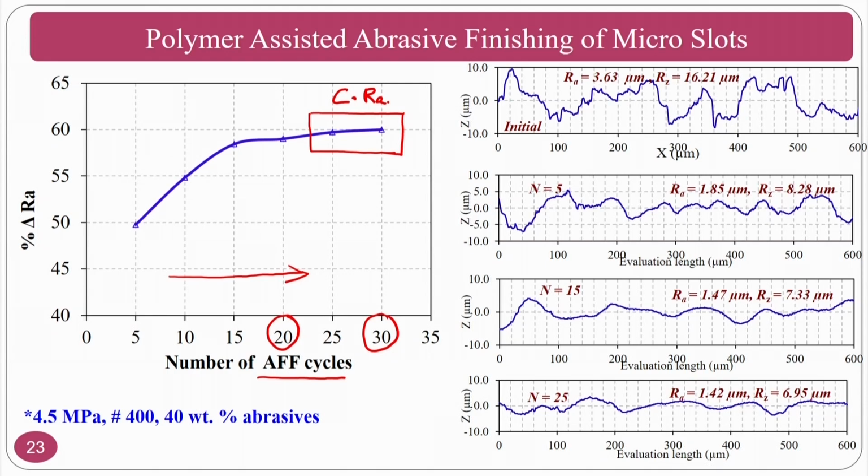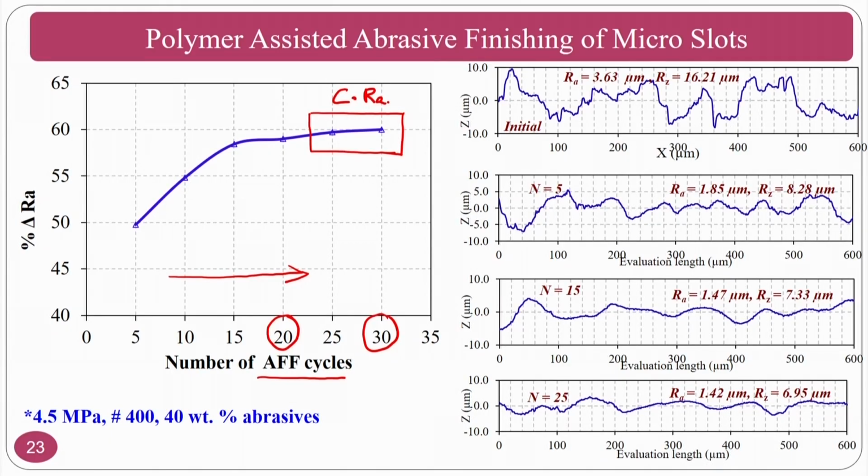That is why you have to continue and check. The researcher might have stopped at 25 itself, but it is not so, because you have to go beyond a certain level and observe whether it is following the critical roughness. That means the change in surface roughness is very minimal. That is how the critical roughness can be checked, and the corresponding 2D profiles are also provided here.